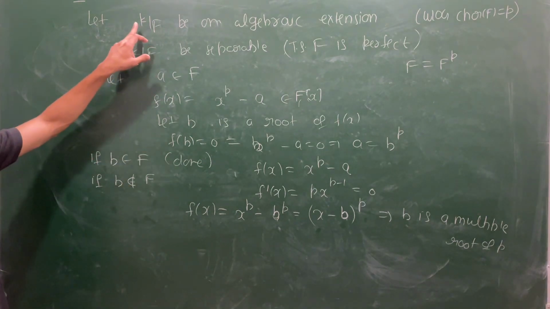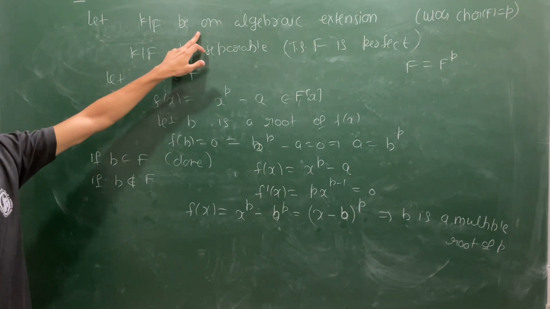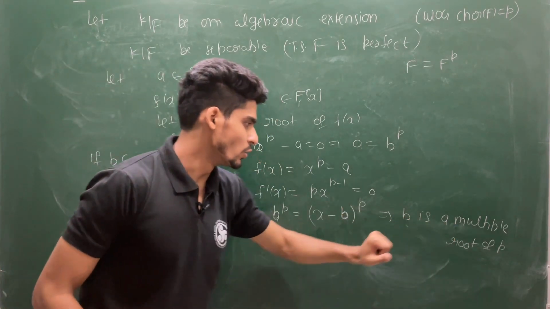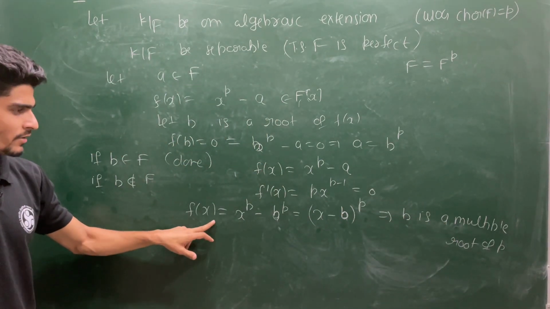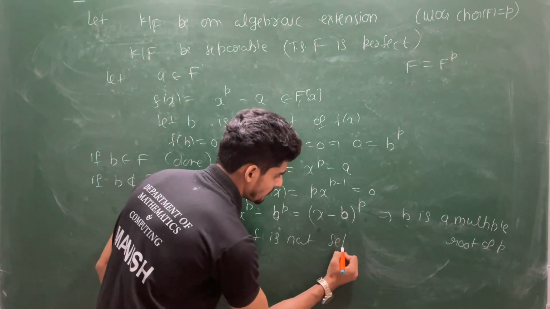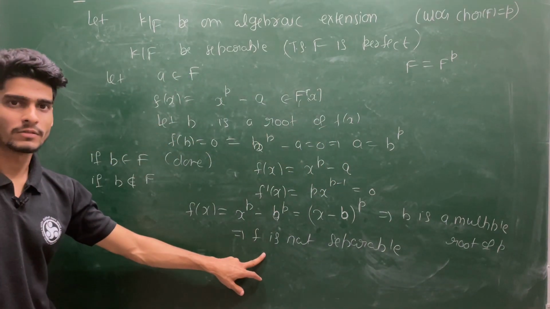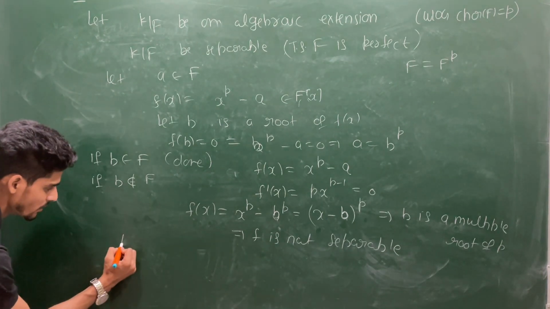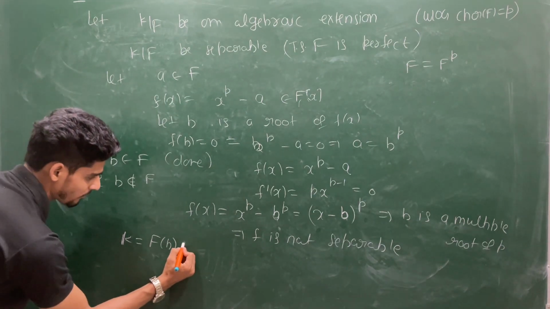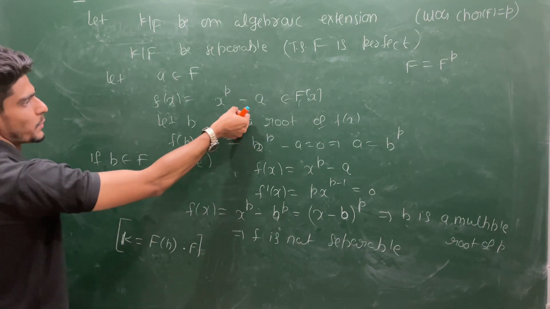And you are saying that K over F is an algebraic extension. This is our hypothesis. So if b is a multiple root, then we can directly say this is not separable. Is this a contradiction? Yes, actually this is a contradiction, because if you choose K to be F(b), then K equals F(b) over F. This is an algebraic extension because b is a root of this polynomial.